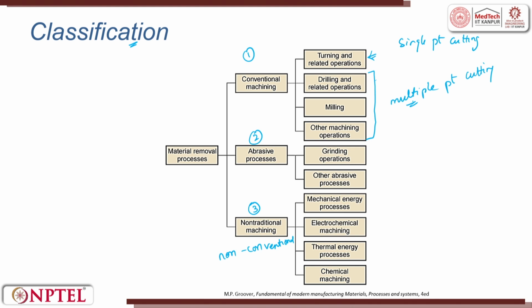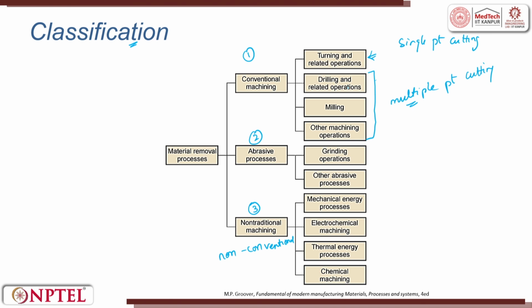In single point cutting, we used to have a tool. The tool will have a single tip. That tip will come in contact with the workpiece and start machining. Here the workpiece was rotating, held in a lathe machine. Majority of the time, axis symmetric parts can be done in this machining process. Next comes drilling. In turning, we had a single point, in drilling, we had 2 points.